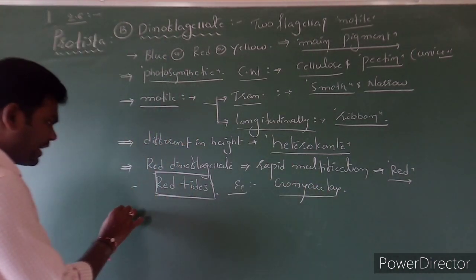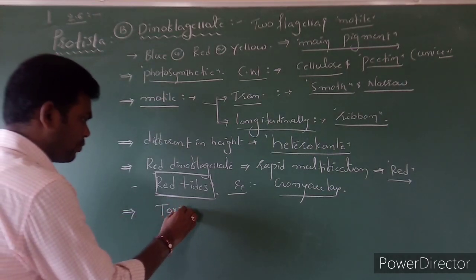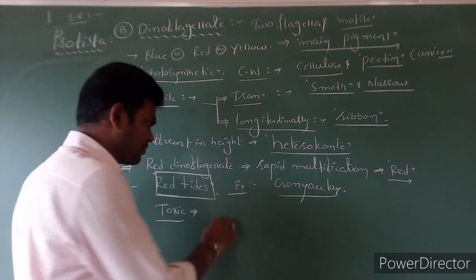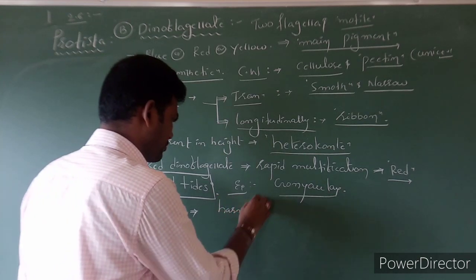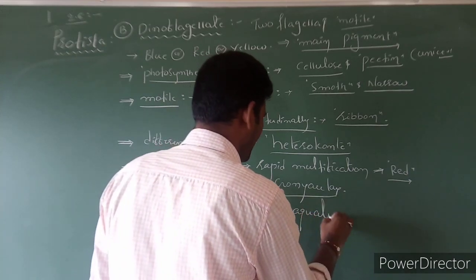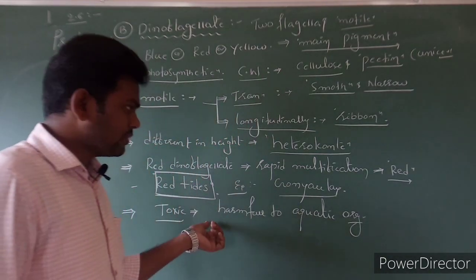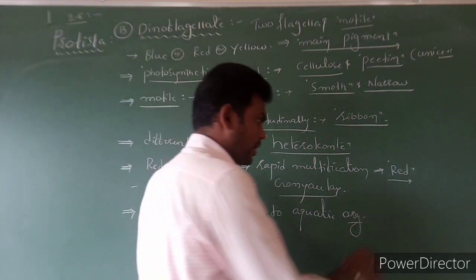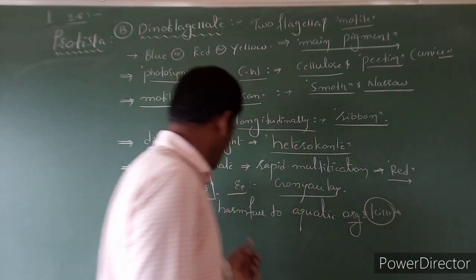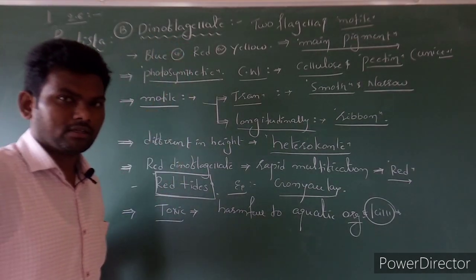Next, some of the dinoflagellates release toxic compounds which are very harmful to aquatic organisms. Sometimes aquatic organisms like fishes are killed. They die due to these toxic compounds released from the dinoflagellate.